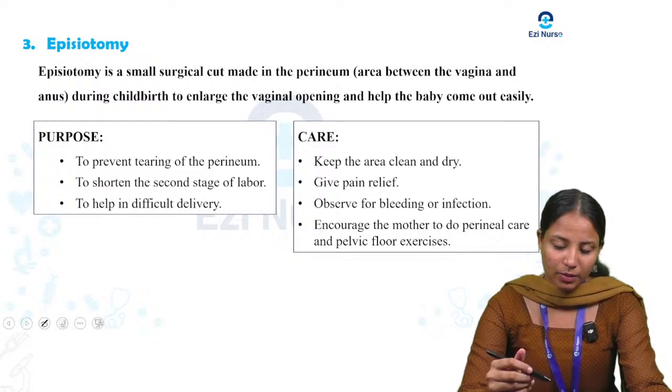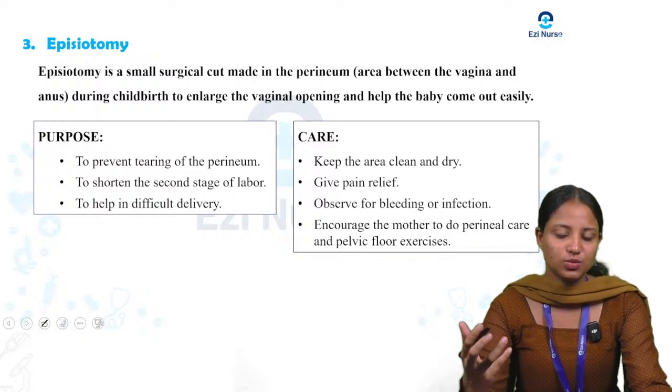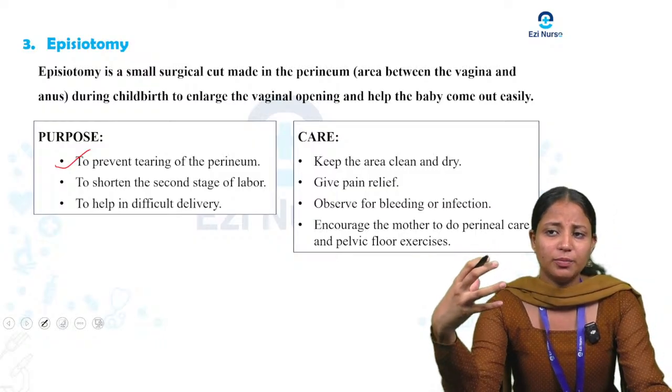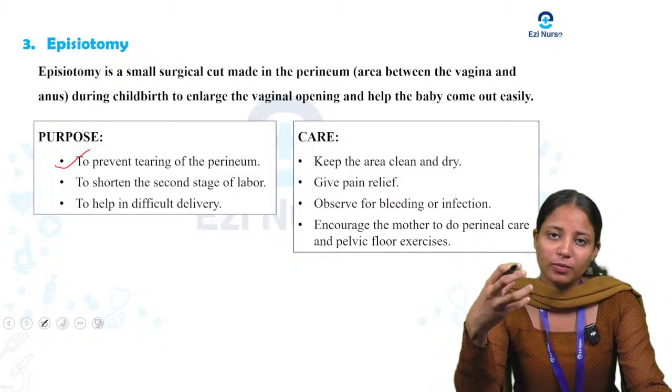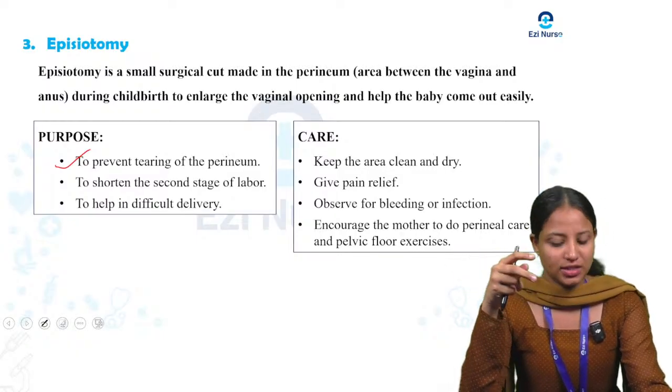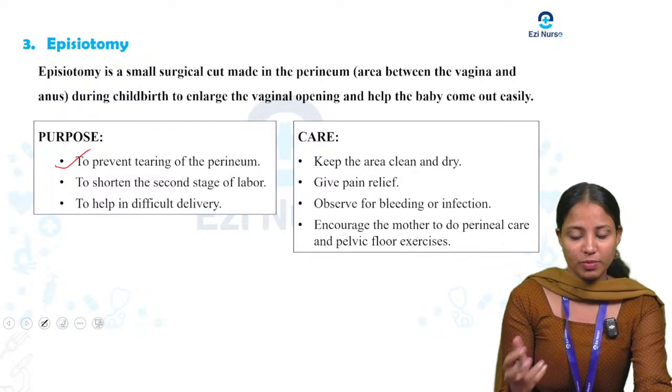Here we can see the purposes. Why do we do all this? To prevent tearing of the perineum. When the baby is coming out normally, there is a chance of tearing the perineum. So if we cut, the tear should be prevented.